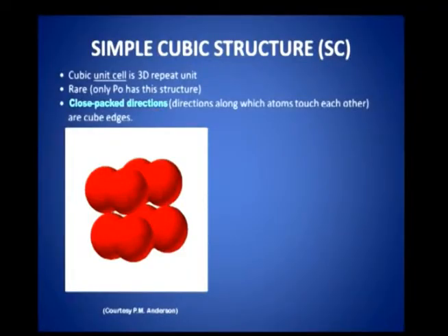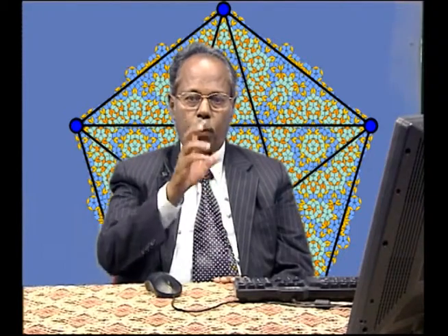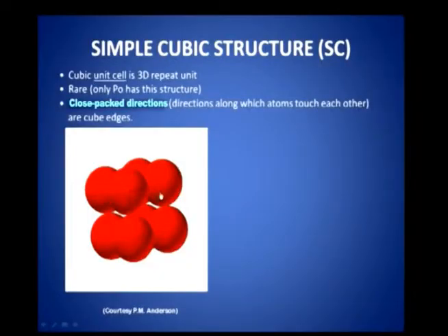A simple cubic structure is one in which you have a cube, and you have got atoms at the 8 corners, 4 at the top and 4 at the bottom. The cubic unit cell is a 3D repeat unit.